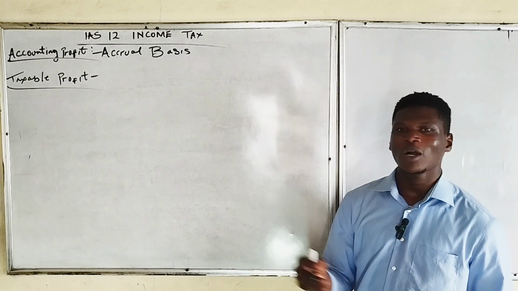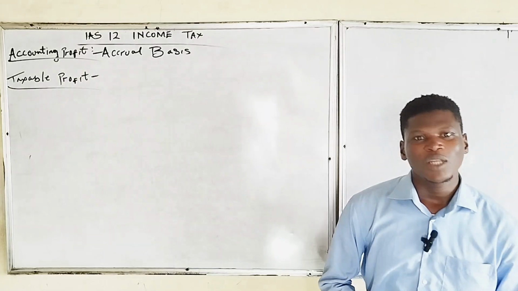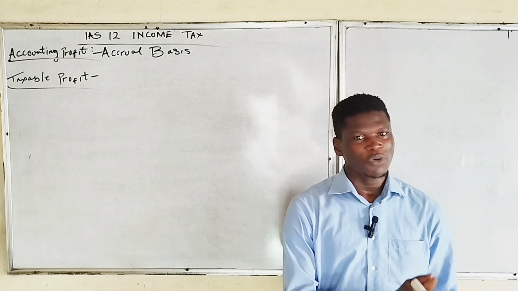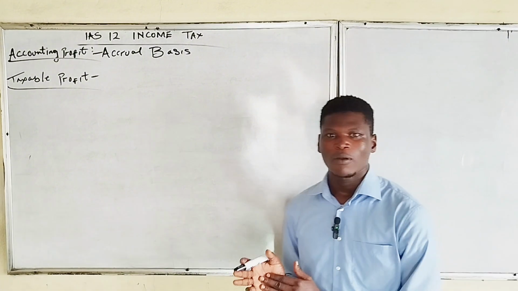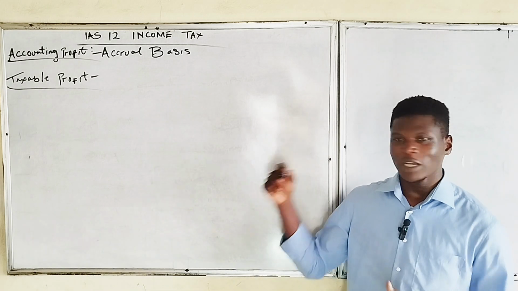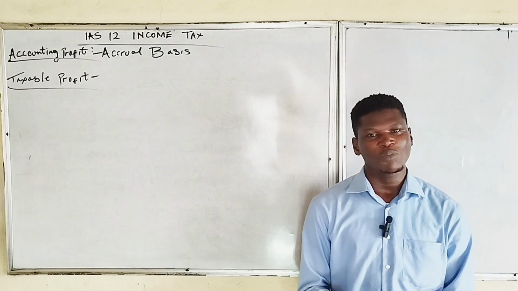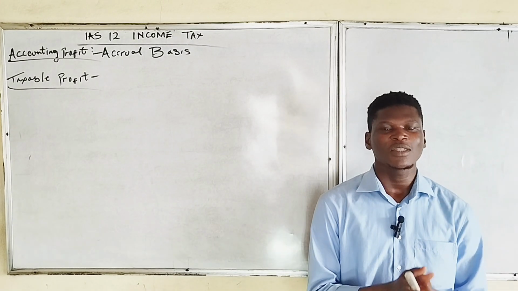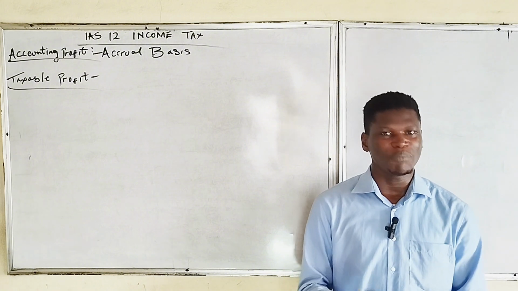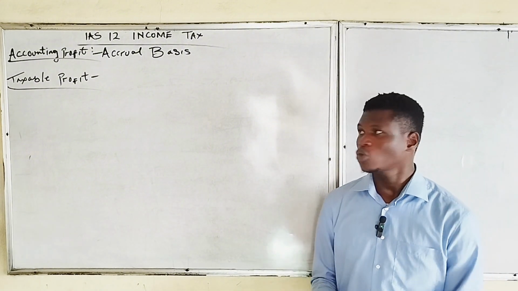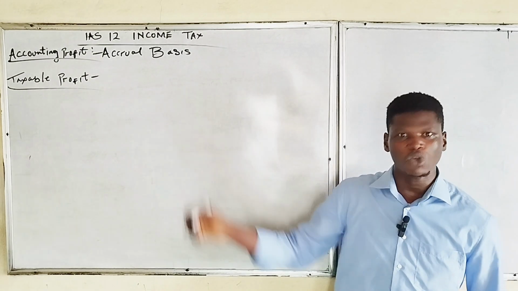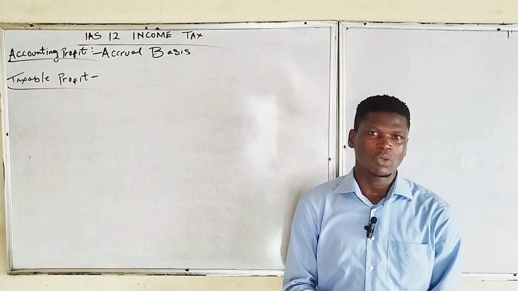They relate to cash basis. They are adjusted profits on which the tax to be paid by entities is calculated.